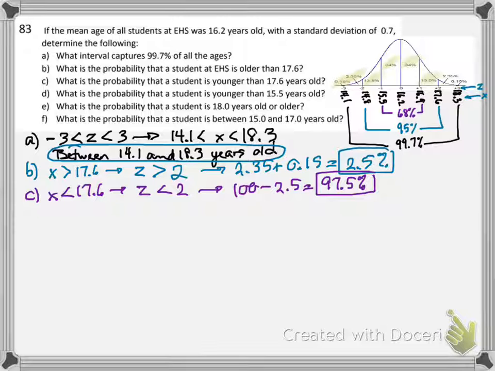But if I didn't happen to have already done part B, I could do this by saying 13.5, 34, add all those guys in there, or just say, wait, that half is 50 plus 50, and I would still get 97.5% for my answer. But if you're already done B, C is much easier to just subtract it from 100 because it's everything else.